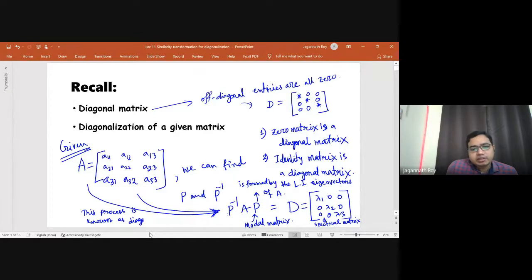Now, why this diagonalization is important, I will show you some practical examples so that you can relate this topic to your real life problems.